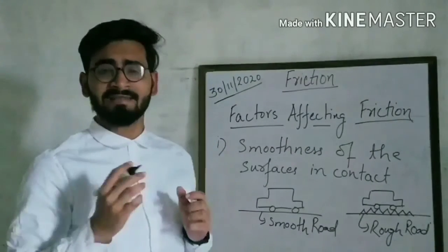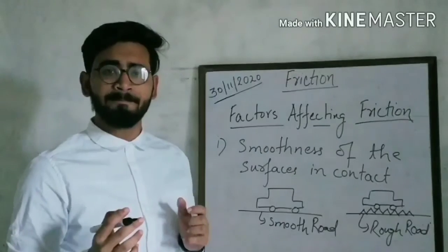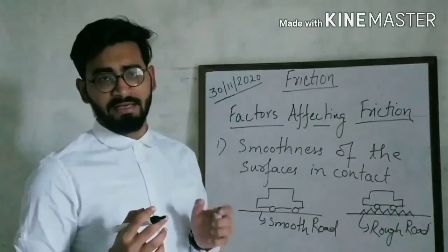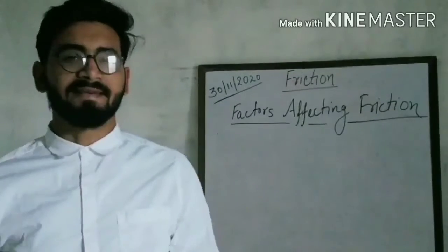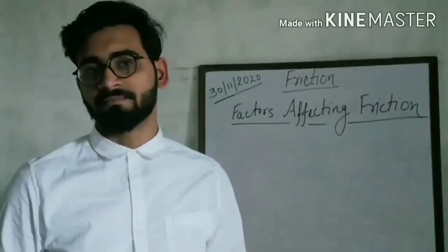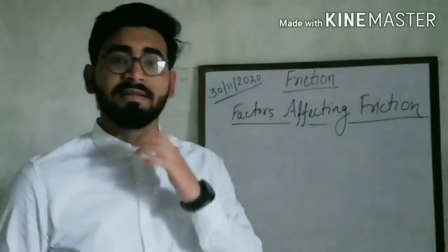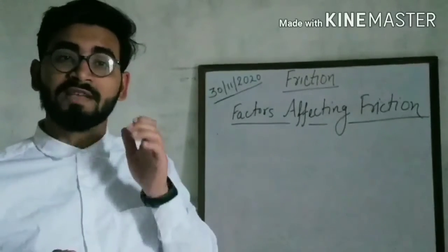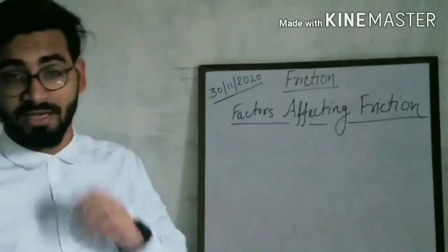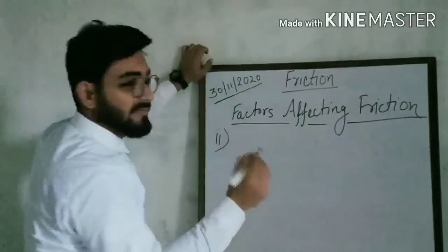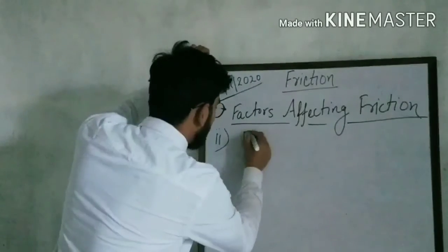Understood? What is the first factor that affects the friction? Yes, smoothness of the surfaces in contact. Now let us discuss the second factor. The second factor that affects the friction is the force with which the two surfaces are pressed together. What is the second factor? The force with which the two surfaces are pressed together.